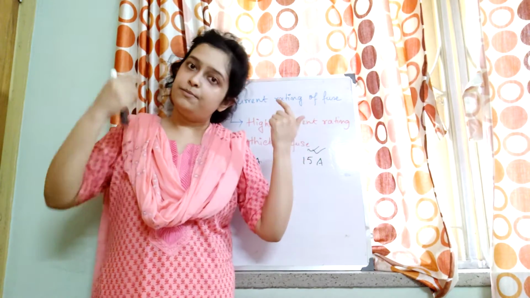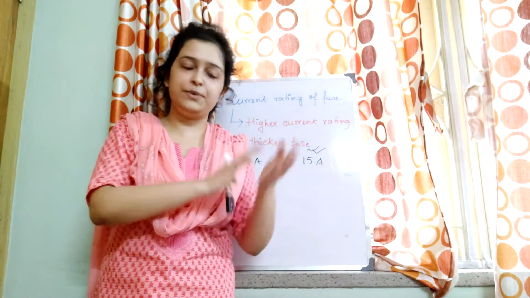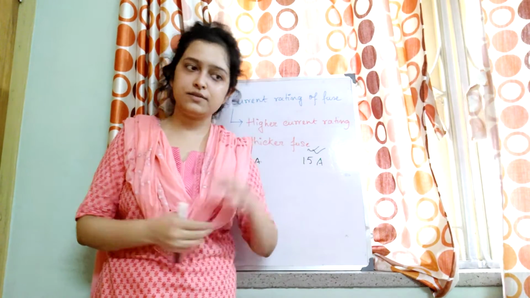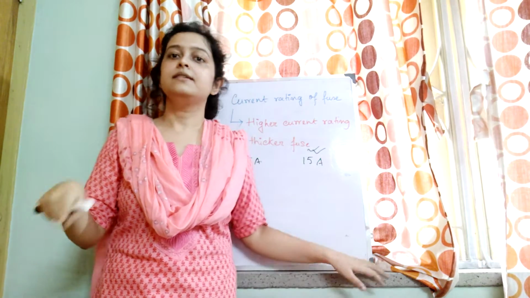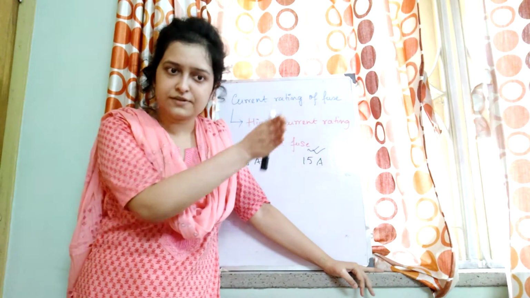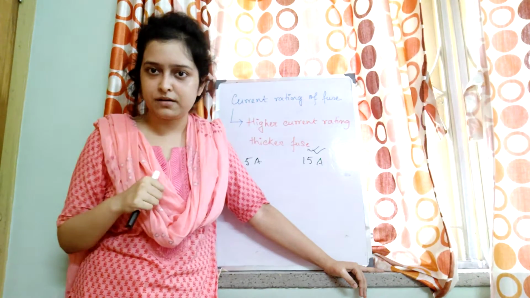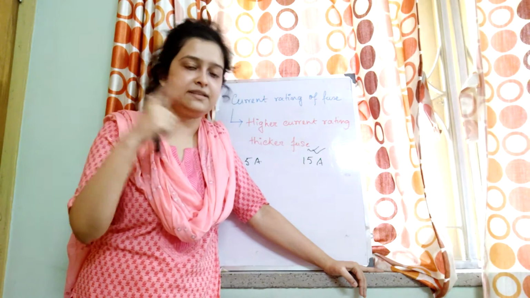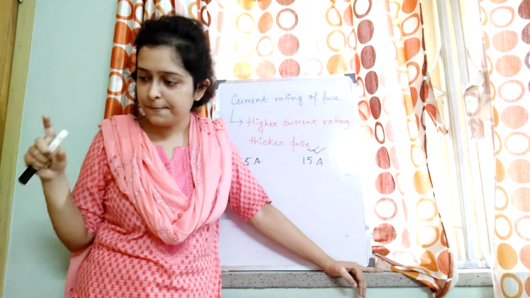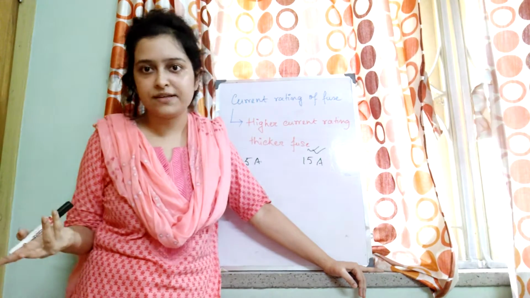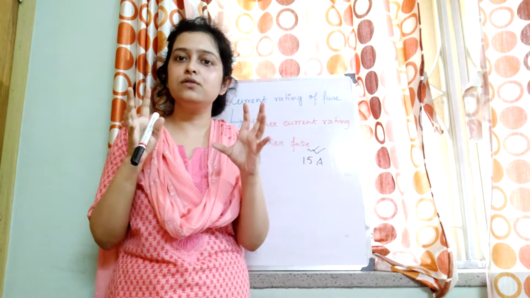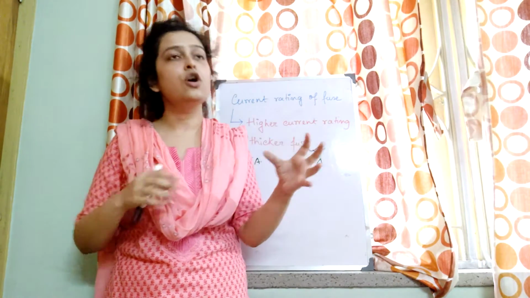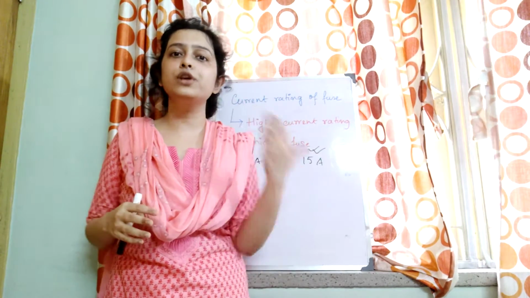So before the fuse melts, the appliance will automatically get damaged, because the fuse will be allowing current more than 5 ampere, since it is actually of rating 15 ampere, which is greater than the safety limit of current for the appliance. So obviously we don't want that. So we use the fuse current rating based on what appliance we want to use.